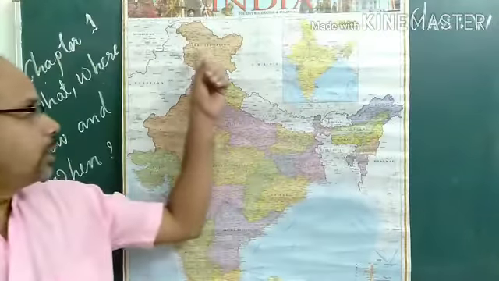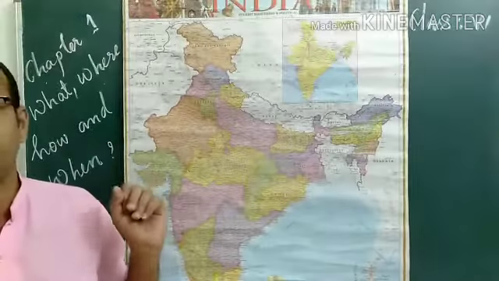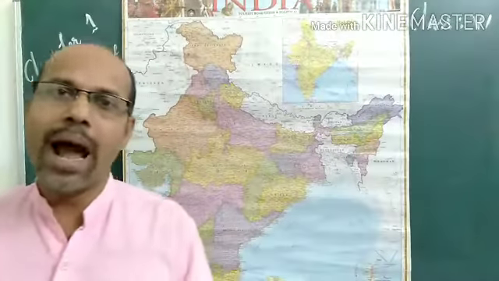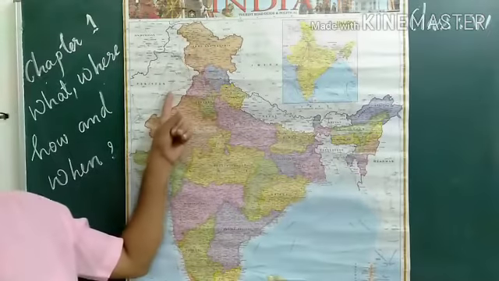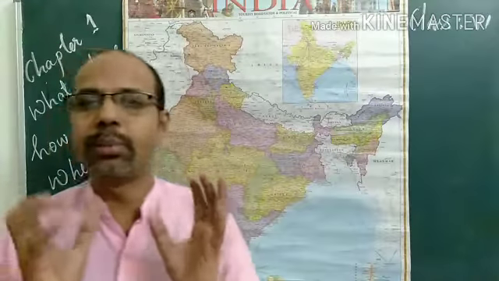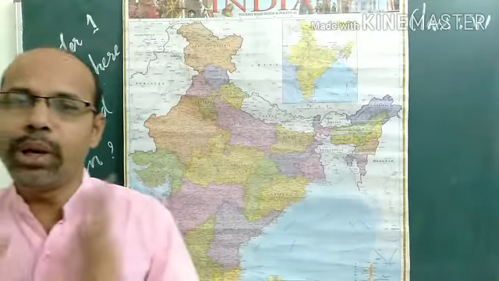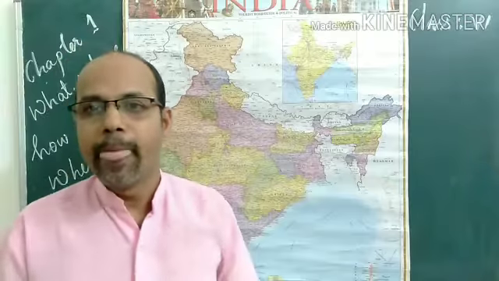In the northwest we find the Indus river and its tributaries. Tributaries means the smaller rivers or branches of a main river. The Indus and its tributaries make these regions very fertile, so people settled on the river banks in the beginning.